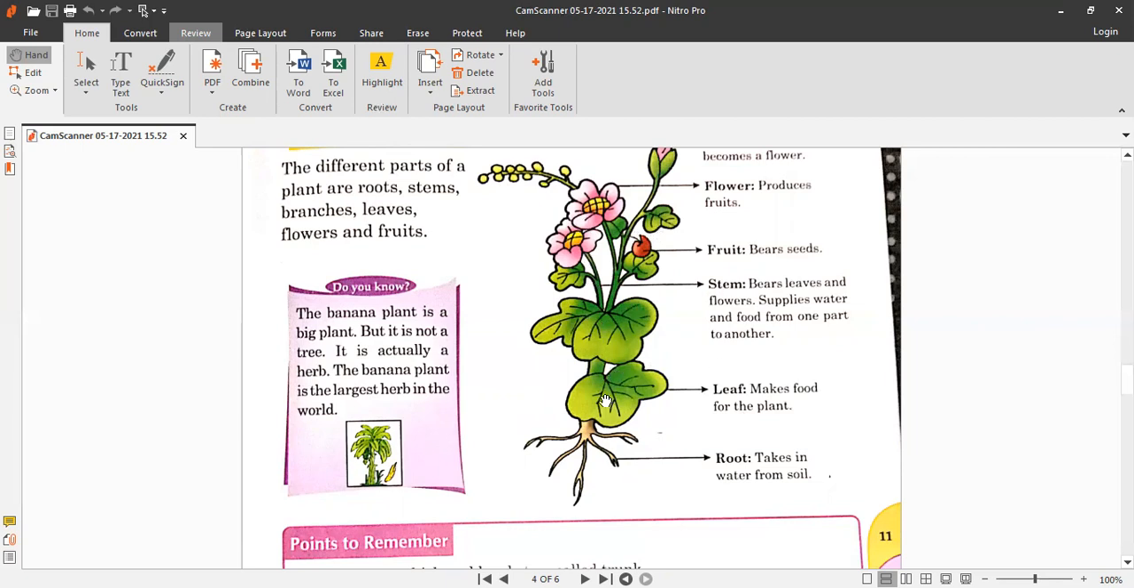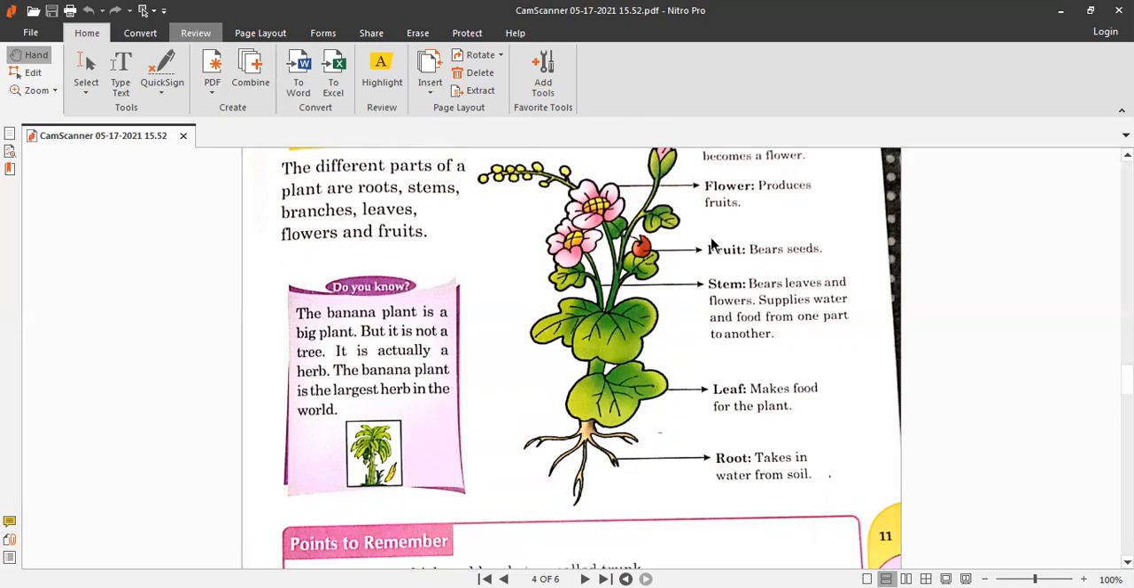So this stem gets the water from the roots and supplies it to the leaves, and the leaves prepare the food of the plant using air, water, and sunlight. It gives out oxygen, which is very important for our life. We inhale oxygen, and we exhale carbon dioxide, which is very important for the plants. They use carbon dioxide to prepare their food.